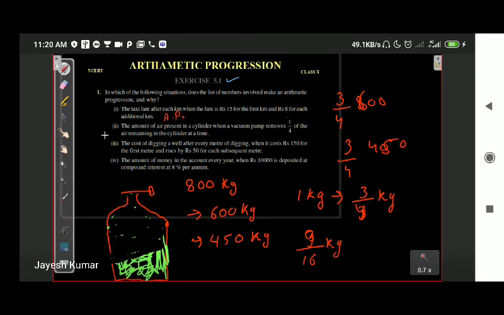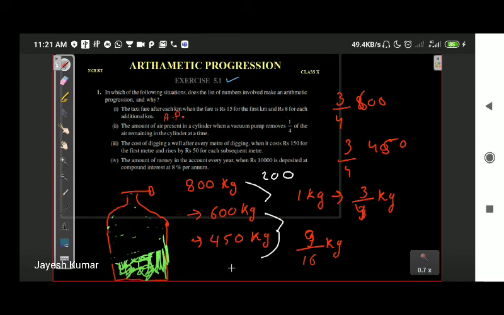Once again, we won't go into much detail, but we will just check whether the difference is coming out as common or not. To check whether the difference is the same, we generally need only three terms. We take three consecutive terms, find the difference between consecutive terms, and check. In this case, the difference between 800 and 600 is 200, and the difference between 600 and 450 is 150.